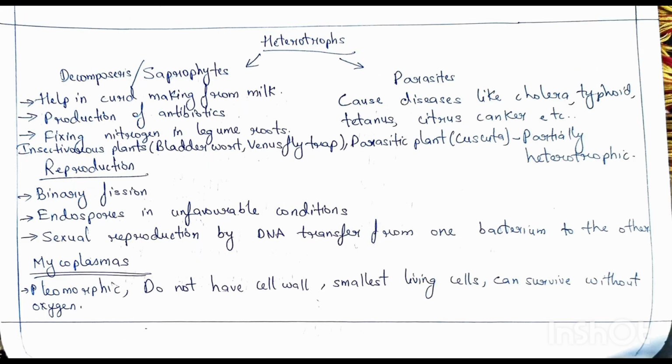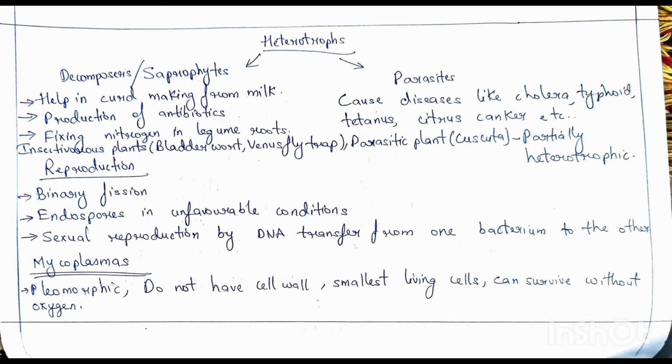Coming to heterotrophs. Heterotrophs are divided into decomposers or saprophytes, which depend on dead organic matter for their food material, and parasites, which depend on other organisms and cause diseases like cholera, typhoid, tetanus, citrus canker, etc. The saprophytes help in preparation of curd from milk, they help in the production of antibiotics, and these are the organisms which fix nitrogen in legume roots.